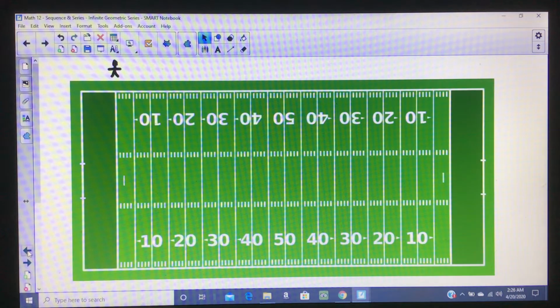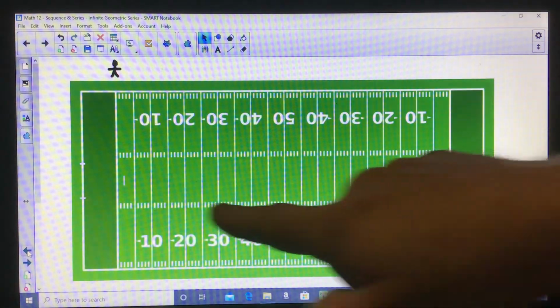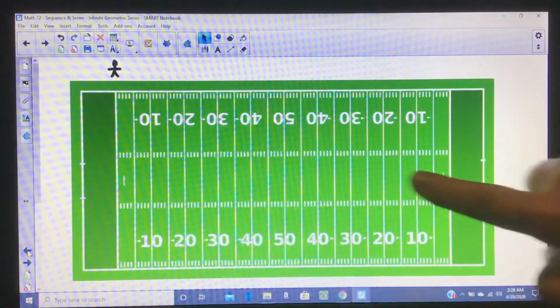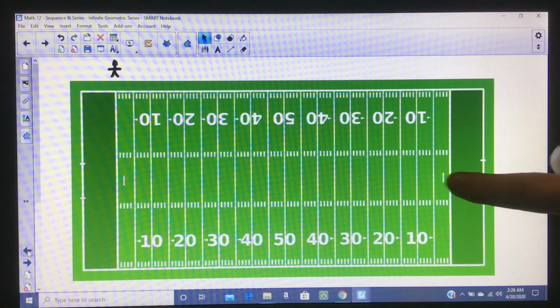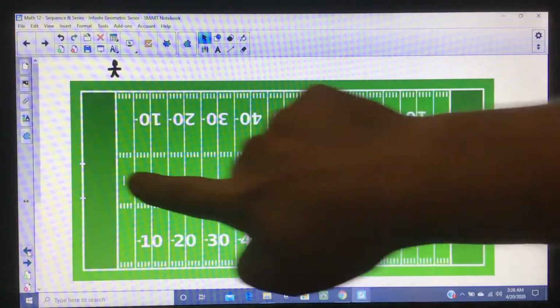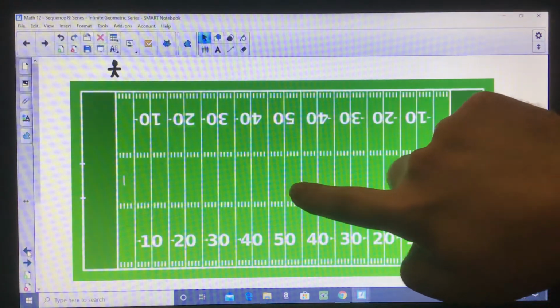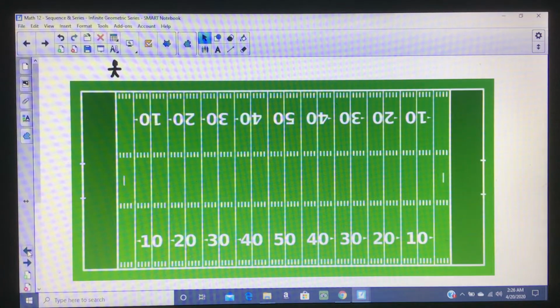So here's a football field. If you know about football, then you know how big the football field is. If not, I'll explain it really quickly. This is where you make your touchdown, like your end zones. Basically, from this line to this line is a total of 100 yards. Now, when they label on the football field, they label them up to 50, and then they start counting back down. But basically, if you go from one side to the other, when you hit 50, this is basically 60, 70, 80, 90, and then 100. So there are 100 yards on here.